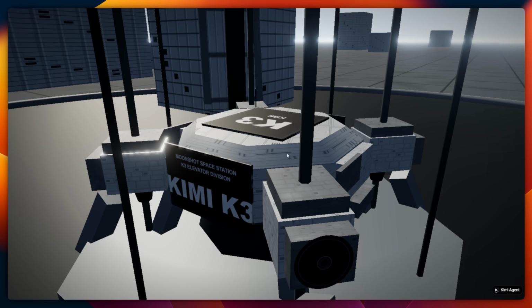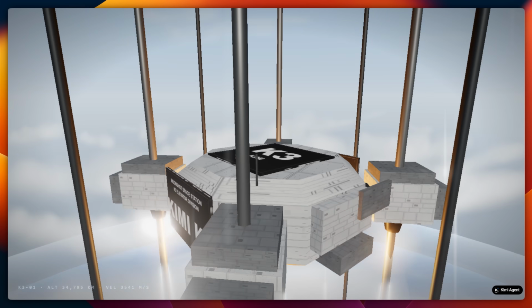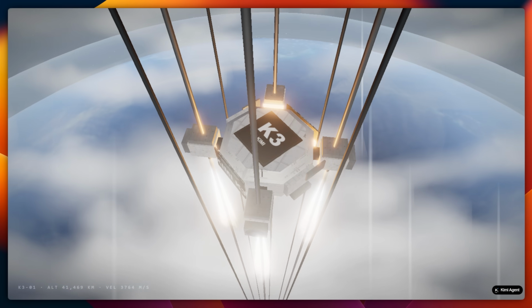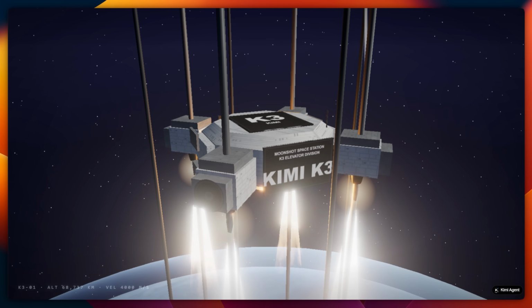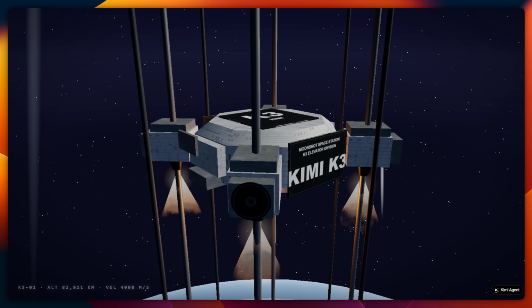Kimi is using those assets, as well as its better understanding of visuals, to create this design for a website using things like Three.js and the models themselves, and creating the space elevator, launching into space itself as it's rising. This really gives you a taste of what's already possible, as well as what the future might look like with how quickly these models are progressing.